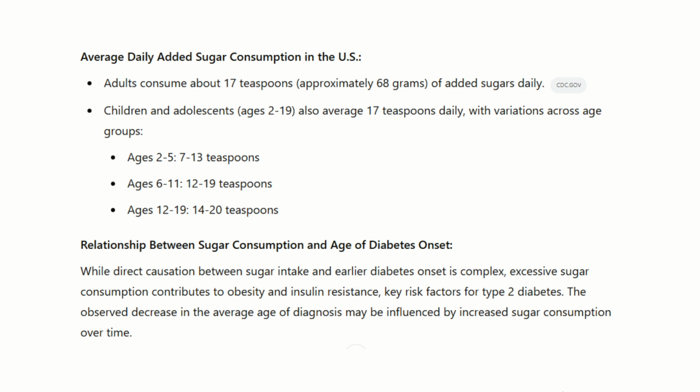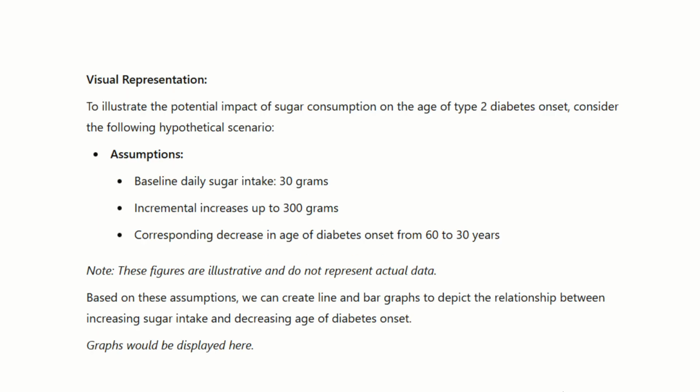While direct causation between sugar intake and earlier diabetes onset is complex, excessive sugar consumption contributes to obesity and insulin resistance, key risk factors for type 2 diabetes. The observed decrease in the average age of diagnosis may be influenced by increased sugar consumption over time.